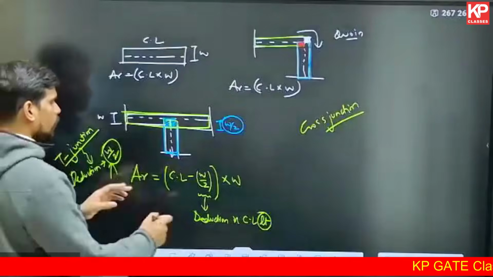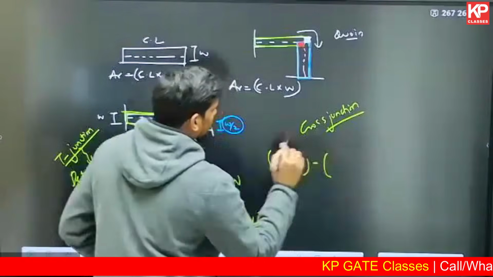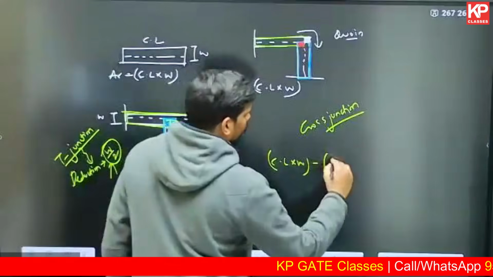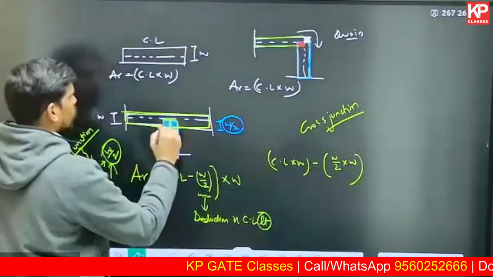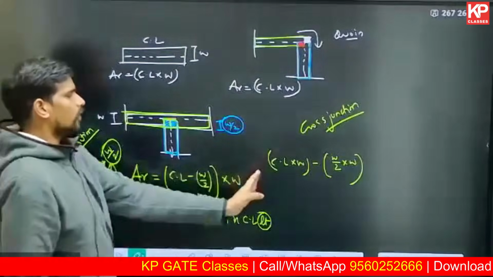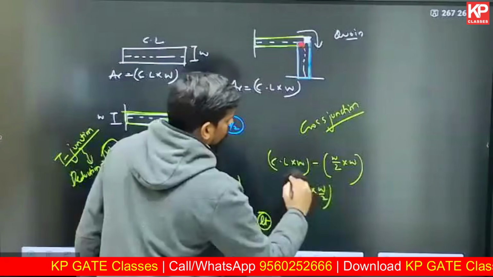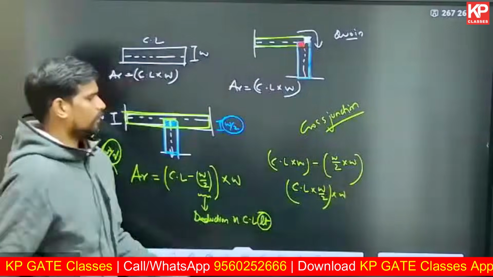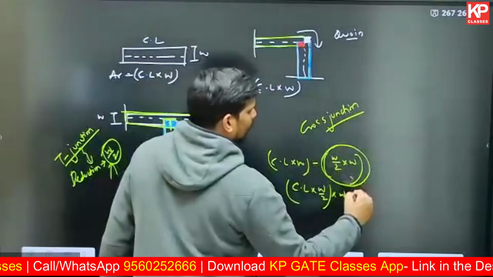If you want to deduct area, you can also do it like this. Center line into uniform width minus the overlapping area. What is the overlapping area? It is W by 2 into the uniform width. The width of it is W itself, so this is W by 2 into W. So you can take W common in both, and you'll get center line length minus W by 2, into that uniform width. Right? Same thing it is. So this is basically the overlapping area.